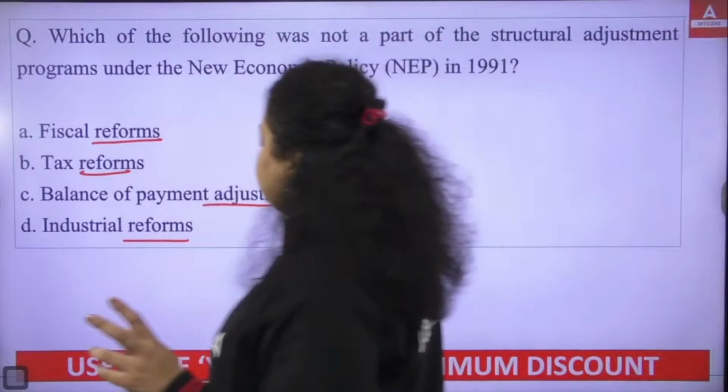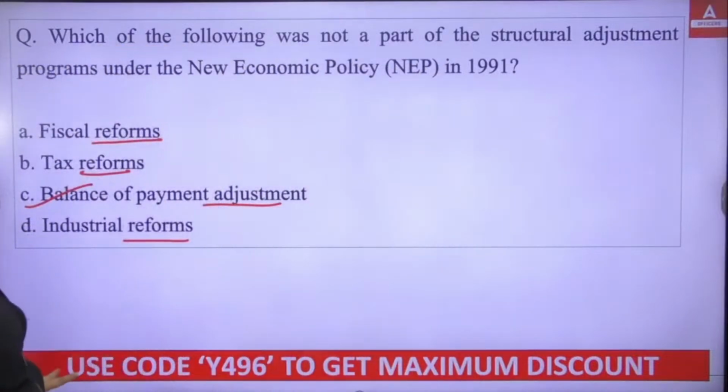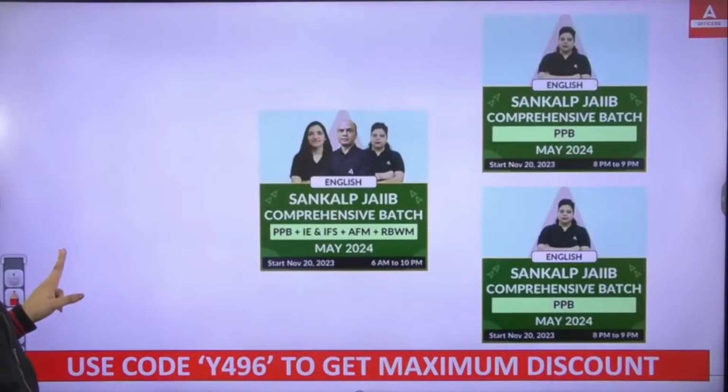So, it's very obvious balance of payment is not one of them. The balance of payment is not the structural adjustment plan in the new economic policy 1991. So the right answer will be C.